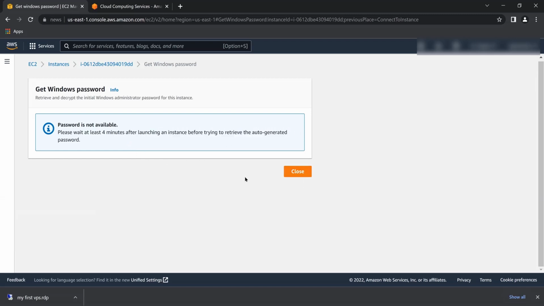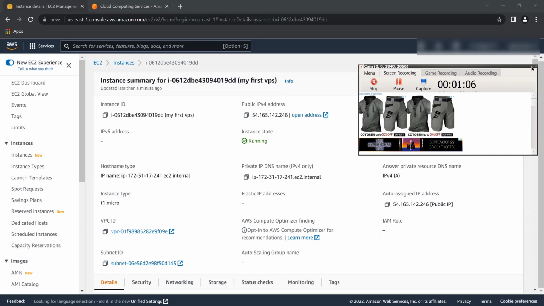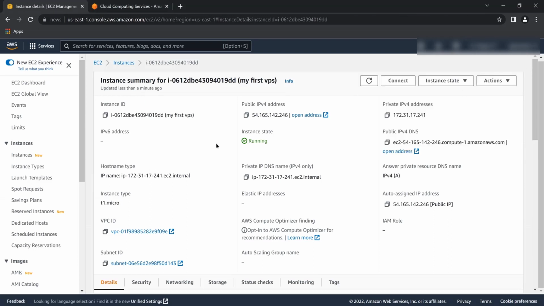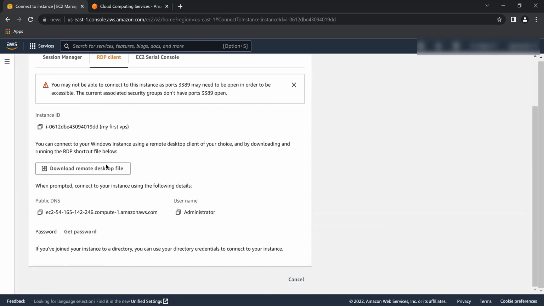Okay, it needs 4 more minutes, so let's wait for 4 more minutes. I'll get back to you in 4 minutes. So guys, as you can see, I have waited for 4 minutes. So let's try to connect to this VPS. I'm getting the RDP client again and clicking get password.